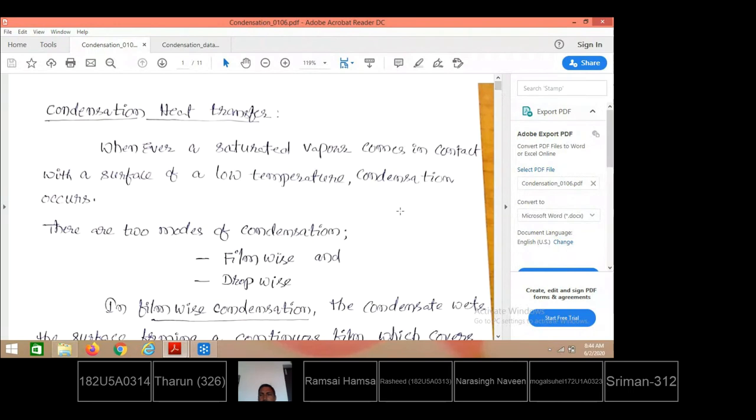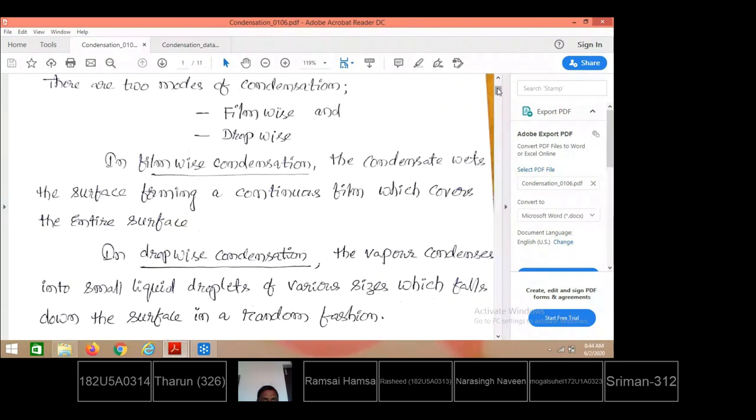There are two types of condensation: film wise condensation and drop wise condensation. Suppose throughout the surface of the solid, by having contact with the vapor, the vapor changes phase into liquid continuously like a film, like a water film, and flows along the surface. That is what is known as film wise condensation.